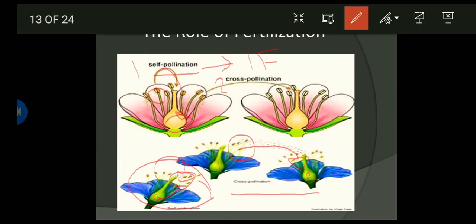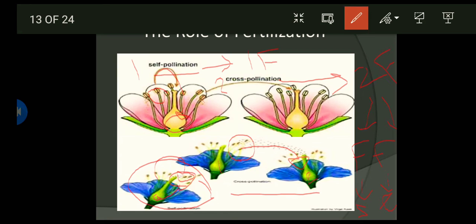That means in cross-pollination I should have two flowers. One flower will have sperm, and the second flower will have egg, and together they make a fertilized cell.